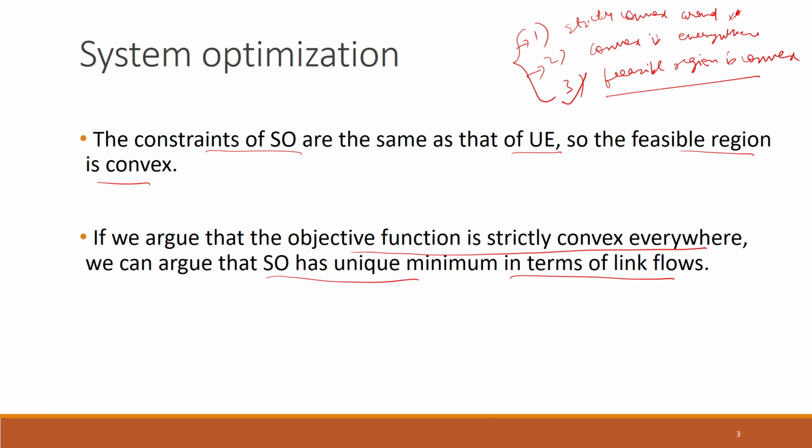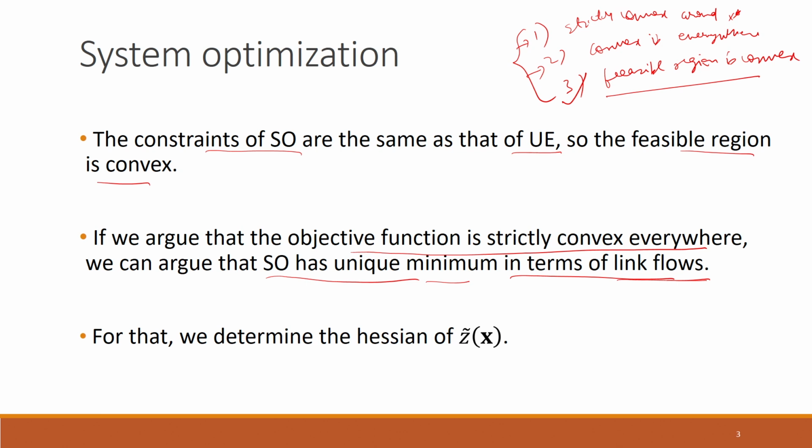Okay. We have seen this before. So, let us argue that the objective function is strictly convex everywhere, and that will imply that the system optimization formulation has a unique minimum. And all of this uniqueness that we will be arguing will be in terms of link flows. If you recall, for user equilibrium also we had argued that the solution obtained is unique in terms of the link flows, but need not be unique in terms of the path flows. So, here also the uniqueness is in terms of the link flows.